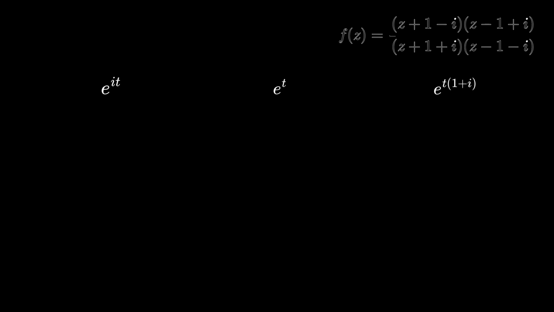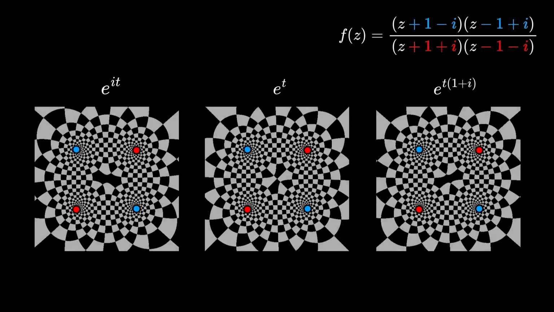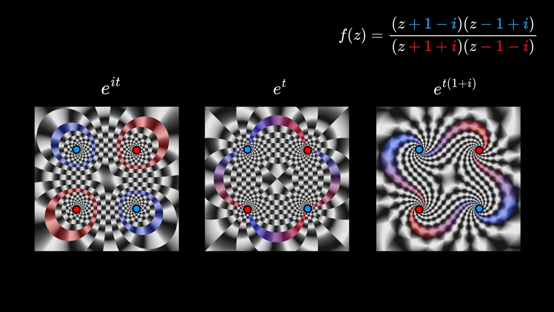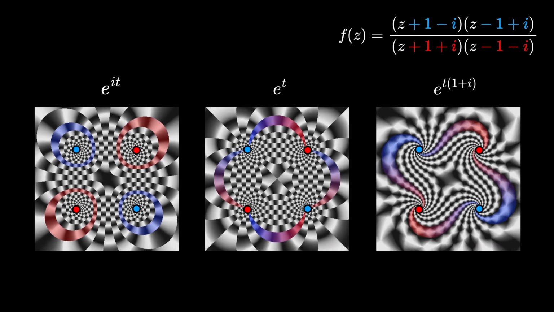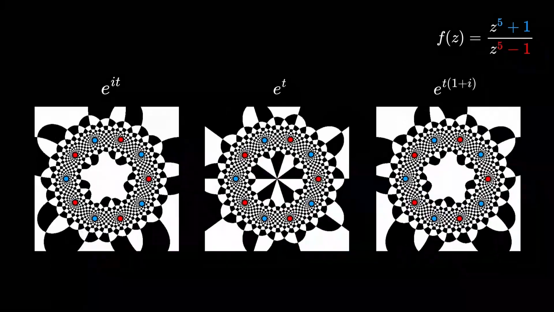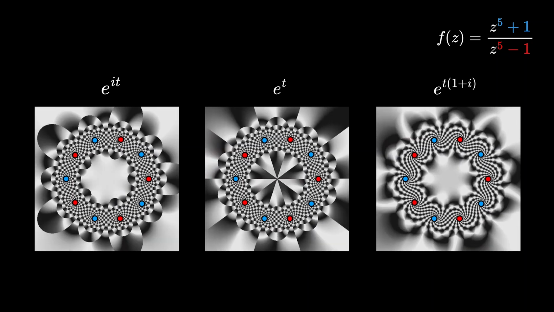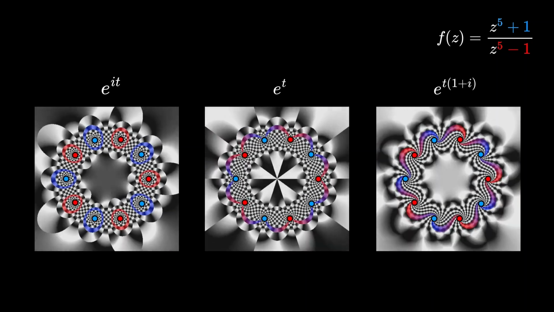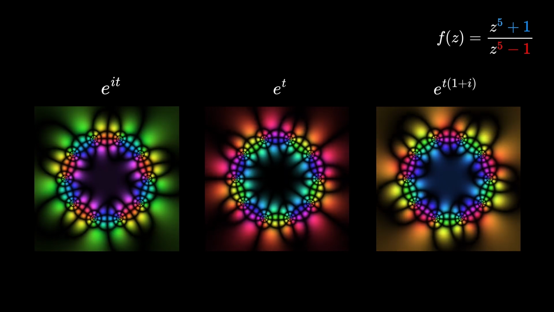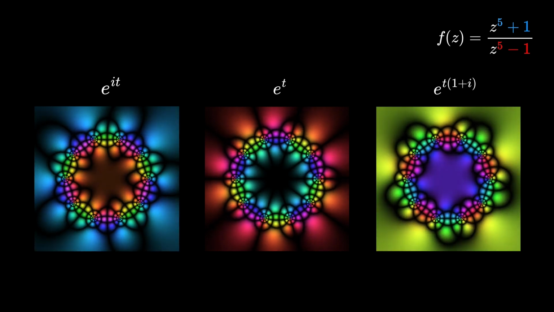Next, let's arrange 2 poles and 2 zeros in a crossed pattern. Here, the flow emerges from the 2 poles and converges into the 2 zeros. Now let's place 5 poles and 5 zeros alternately in a circular pattern. By coloring the animation based on the argument of each point, we get this beautiful result. Let's explore the fascinating property behind this pattern.